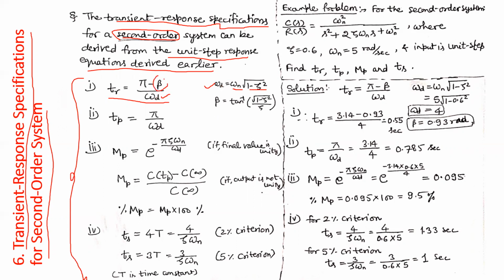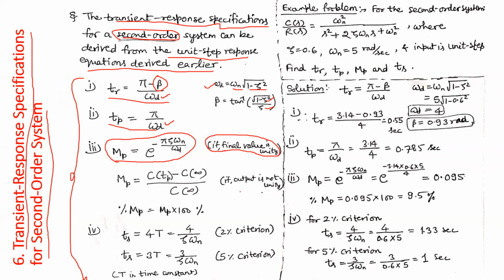Here beta is given in terms of the damping ratio, zeta. Simply, we can calculate peak time with the simple formula pi divided by omega d, the damped natural frequency. Maximum overshoot is given by this formula in case there is no steady state error. If the final value is unity, meaning our output response reaches the reference value 1, then we can use this formula: e to the power of minus pi zeta over the square root of 1 minus zeta squared, or pi zeta omega n over omega d.